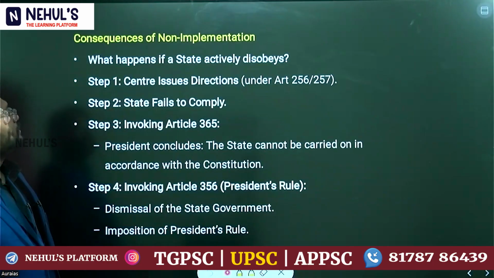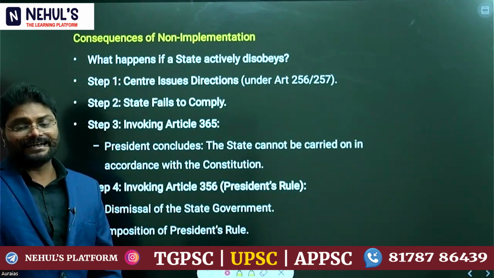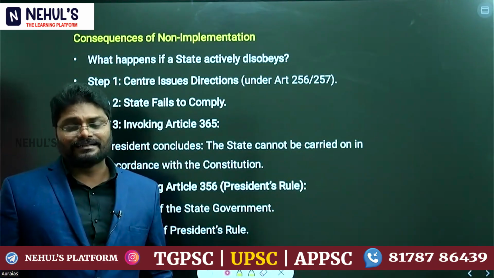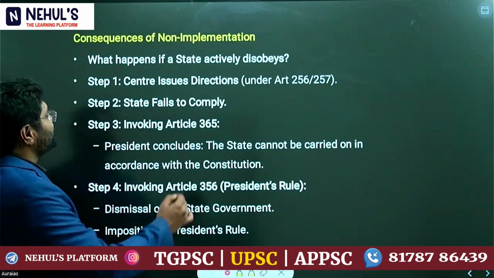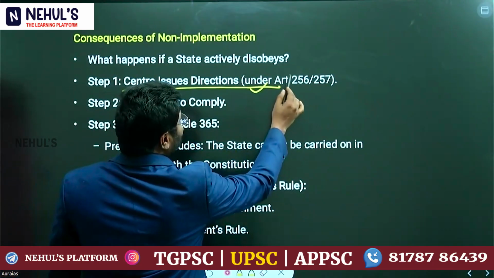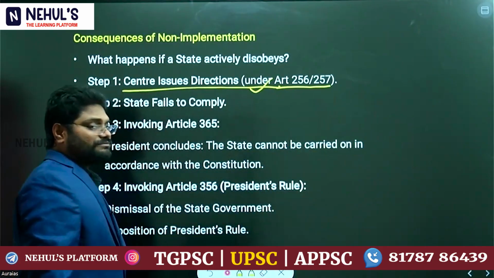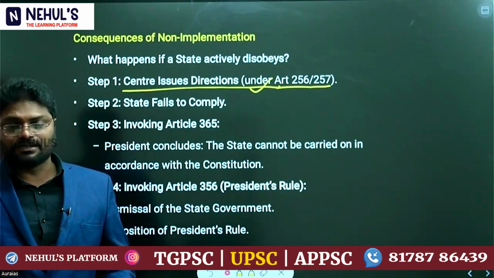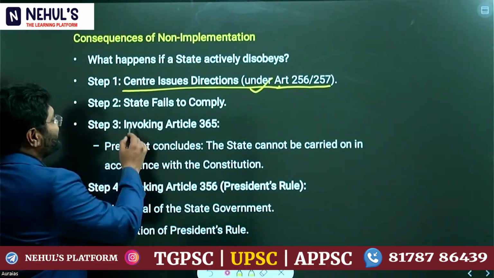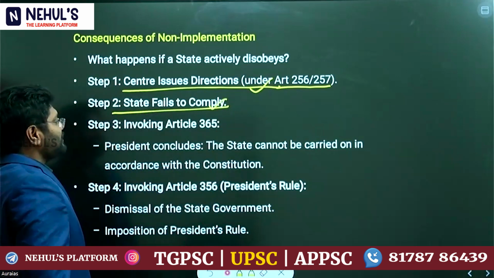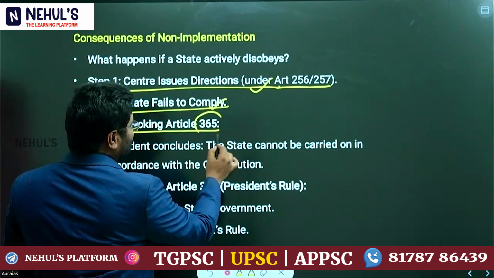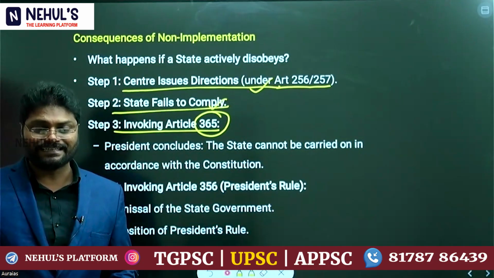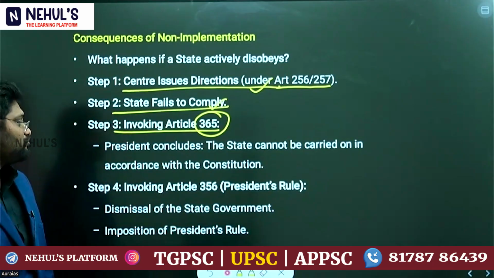Now, what happens if an executive goes against a parliamentary law or the union executive? Step 1, the Centre issues directions to the states under articles 256 and 257, which say that the state must comply with the executive authority of the Centre. If the state fails to comply, then Article 365 is invoked, under which the President concludes that the government of the state cannot be carried on according to the provisions of the constitution.